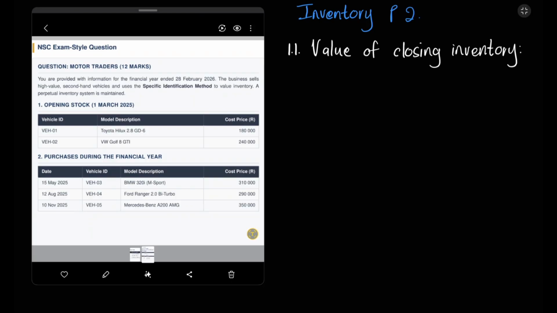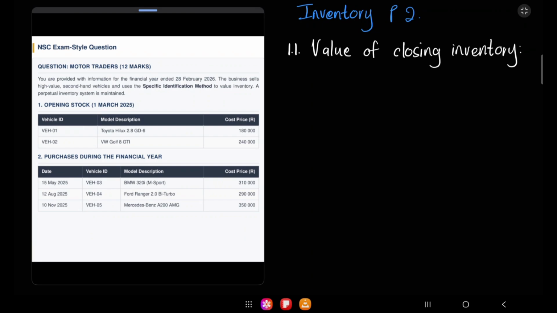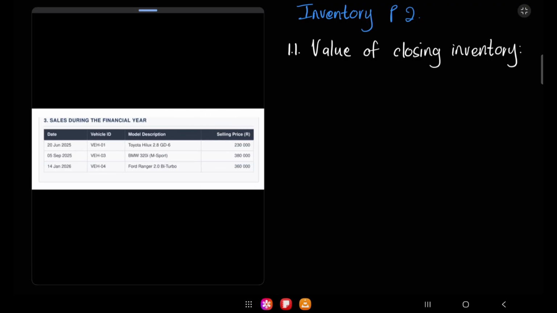You have our purchases during the financial year. You have our dates, vehicle ID, model description, and cost price. Under our dates, we have the 15th of May, 12th of August, and 10th of November. For vehicle ID, we have VEH3, VEH4, VEH5. For the model description, we have a BMW, a Ford Ranger, as well as a Mercedes-Benz. We also have our cost price there. Now let's move to the following page.